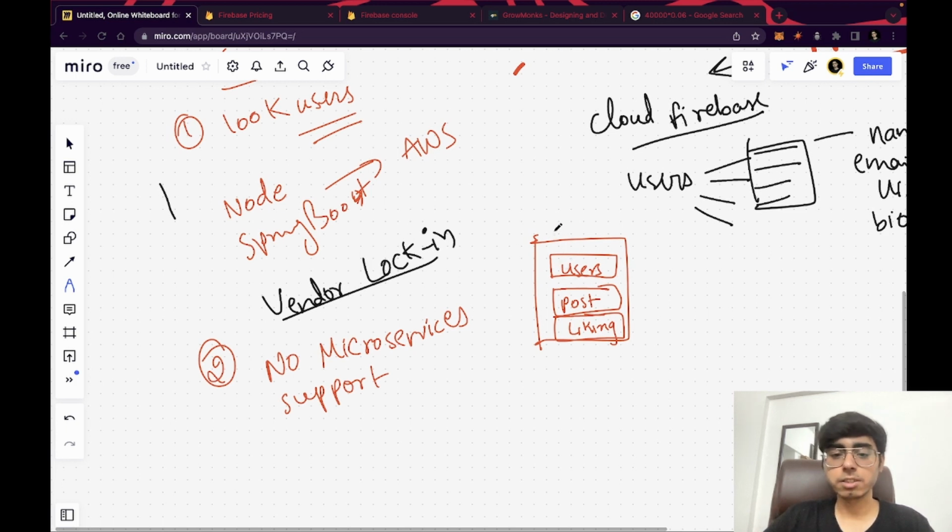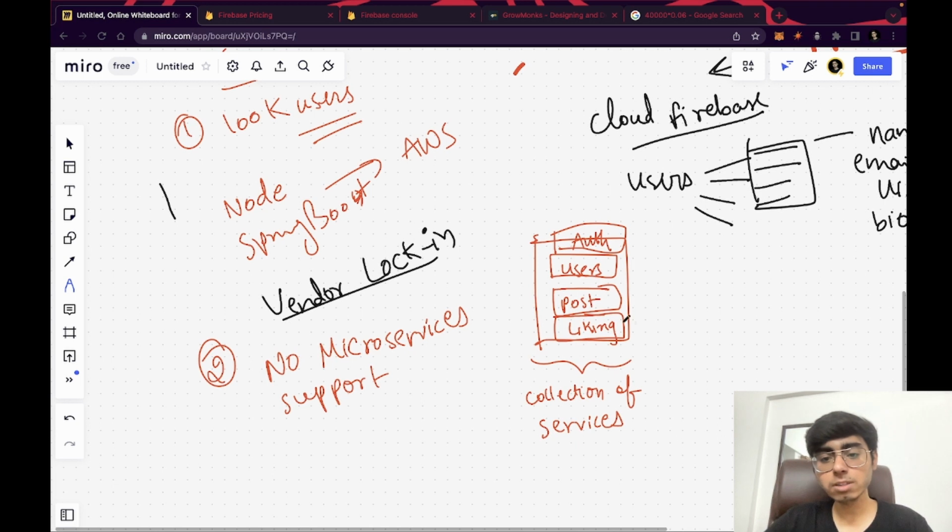Or authentication, this is another service of authentication, then storing your images, storing your videos, streaming, these are certain kinds of services, right? Or I can say a collection of services. To understand microservices in layman terms, I'm not going to go deeper into microservices. This is a collection of services. You can see that all the services are inside one bucket. They are all combined in Firebase, right?